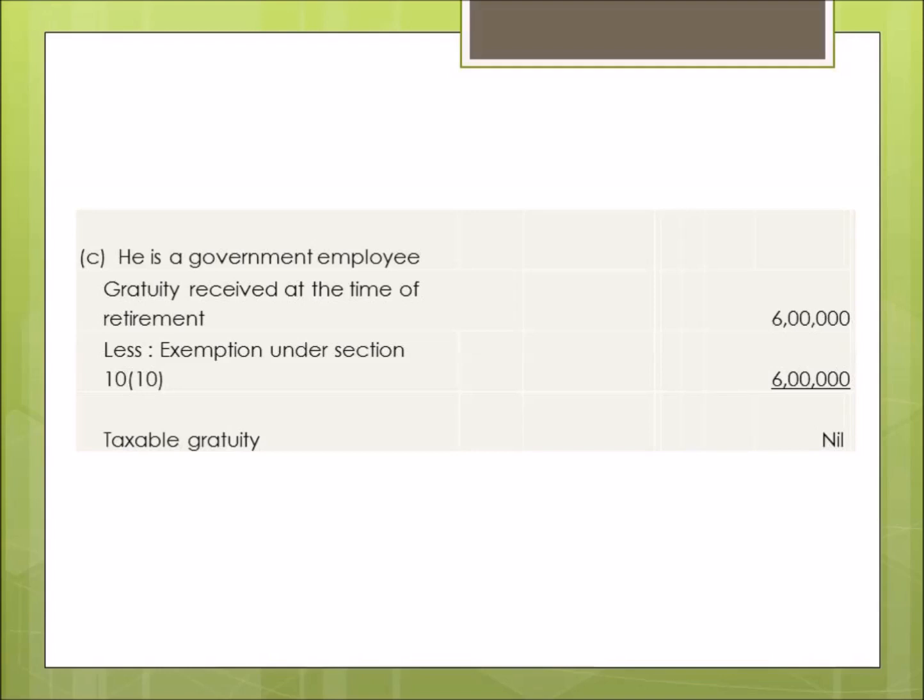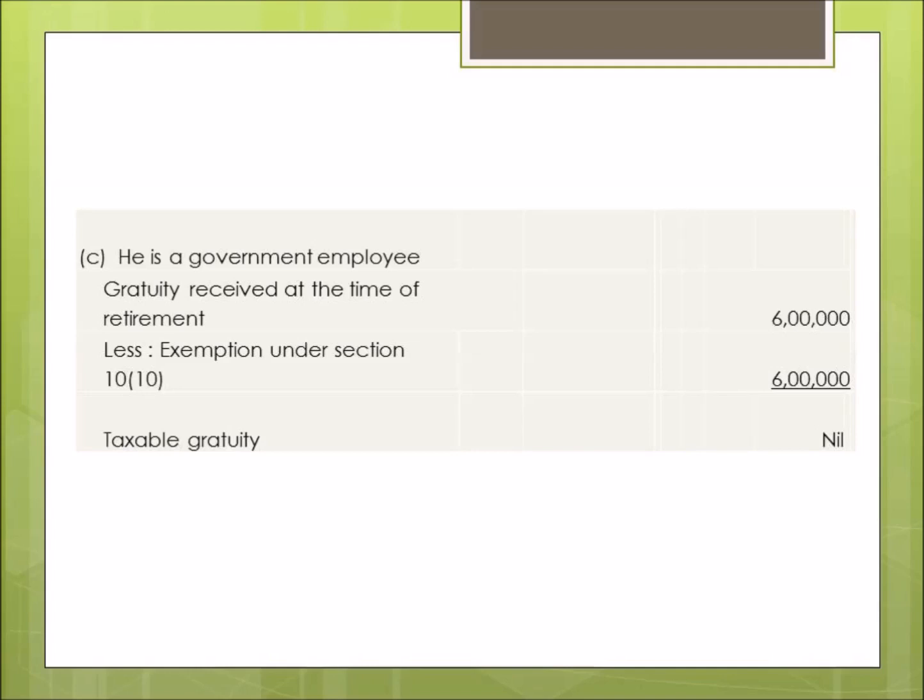We all know that government employees are totally exempt from paying any tax on gratuity received by them, as the total gratuity received by them is fully exempt from income tax. So 6 lakhs minus 6 lakhs, so the taxable gratuity is nil. So this is how the calculations are done.